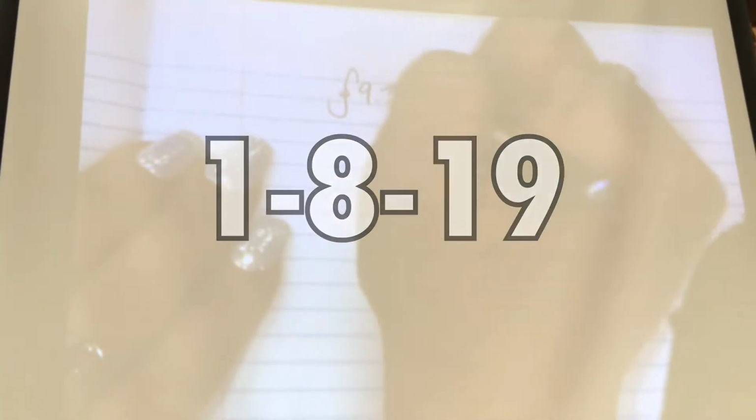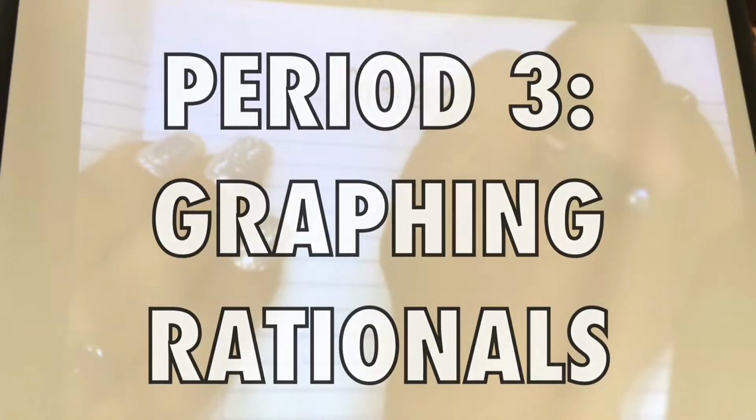Section 9.3, graphing rationals. Tonight's homework is page 591. You're going to do numbers 1 through 6.